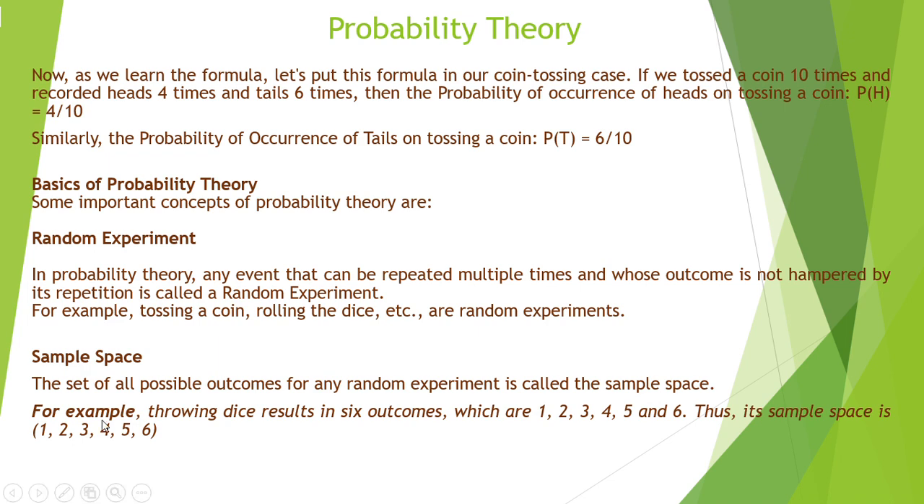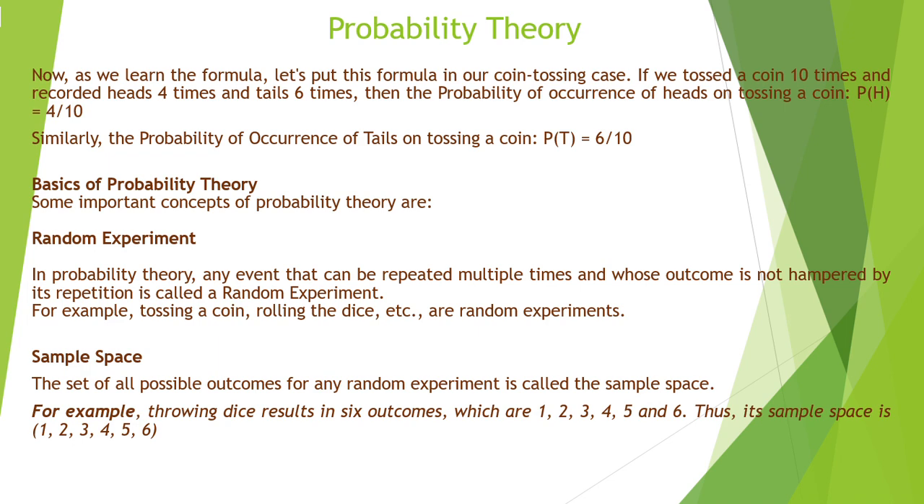Outcome will not happen. For example, tossing a coin or rolling a die are basically random experiments as far as the definition is concerned. Sample space, next definition. So, what is sample space? The set of all possible outcomes for any random experiment is called the sample space.